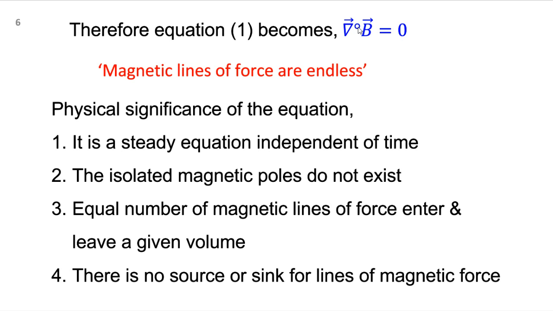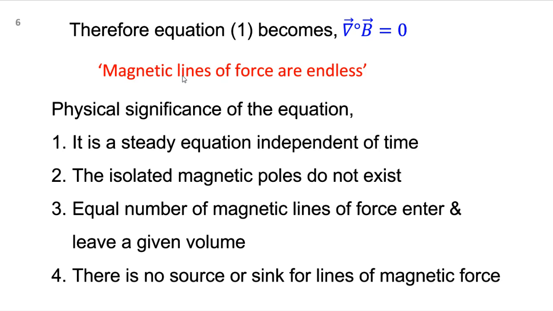So what does this indicate? Divergence means rate of flux. So the rate of flux is going to be 0. That means how much of the magnetic force enters a given region, the same amount is going to be leaving, or the magnetic lines of force entering through the given section are the same as the magnetic lines of force leaving, or in general we can say the magnetic lines of force are endless. This is the important conclusion we are getting.